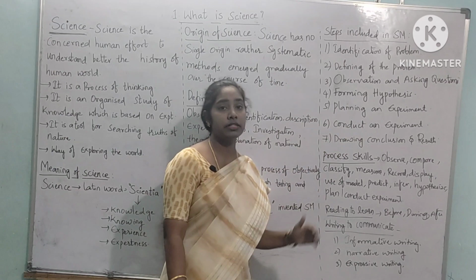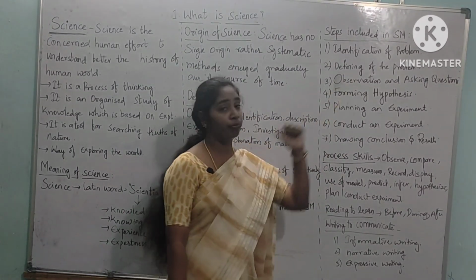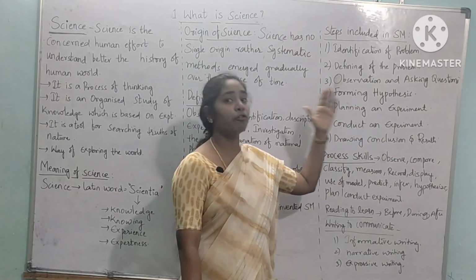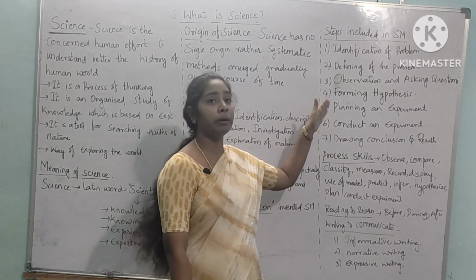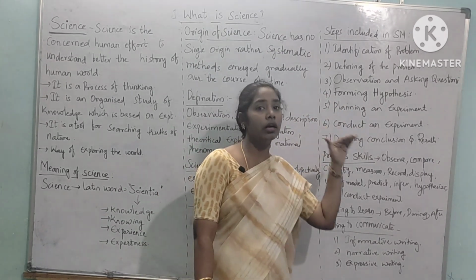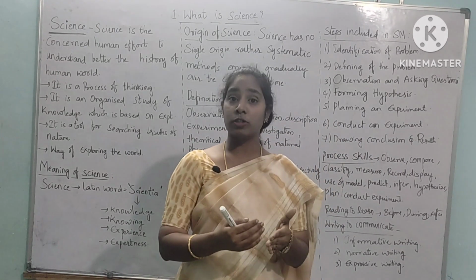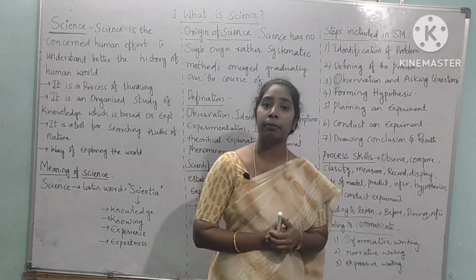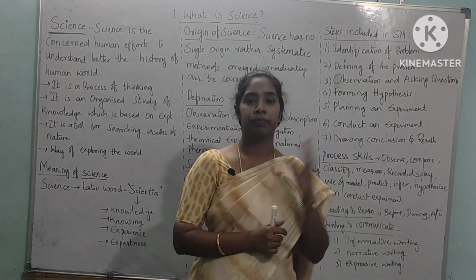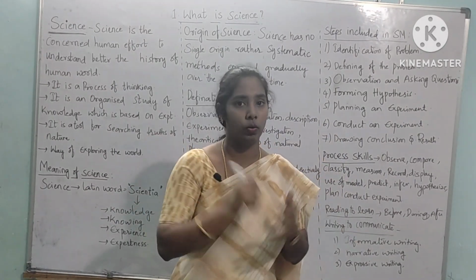Next, there are 7 steps included in the scientific method: identification of the problem, defining the problem, observation and asking questions, forming a hypothesis, followed by planning an experiment, conducting an experiment, and coming to a conclusion and result. Whenever you are writing an experiment in your notebook as a part of your project work, you have to follow all these steps.